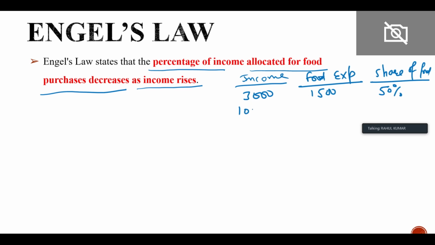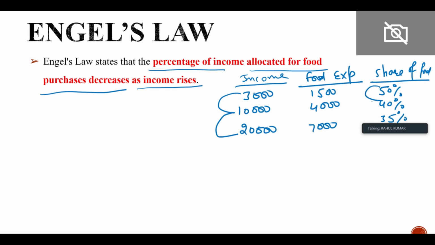अगर ये income बढ़ जाती है 10,000 rupees and food expenditure भी बढ़ जाता है, suppose it becomes 4,000 rupees, the food expenditure share is decreasing. Suppose this income further rises to 20,000 rupees, the food expenditure also rises to, suppose, 7,000 rupees. So the share of food expenditure is further coming down. So can you see, as the income is increasing from 3,000 to 10,000 to 20,000, the share of food is coming down, right? So this is Engel's law.